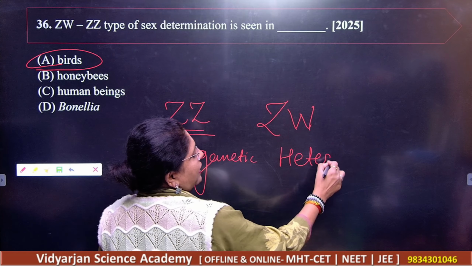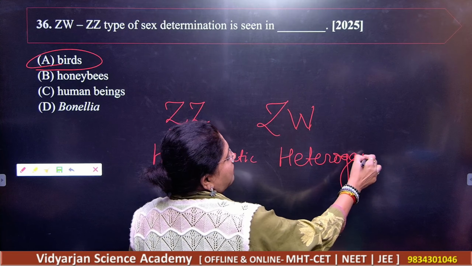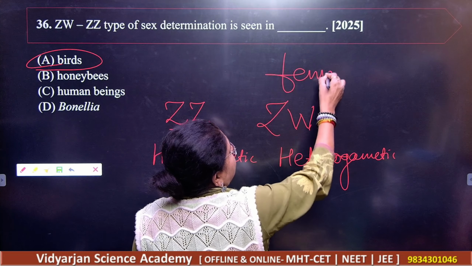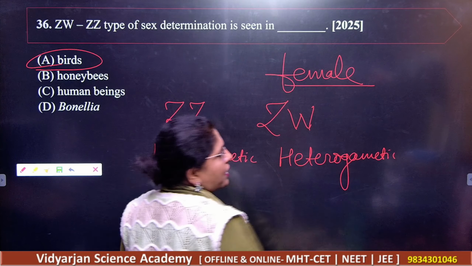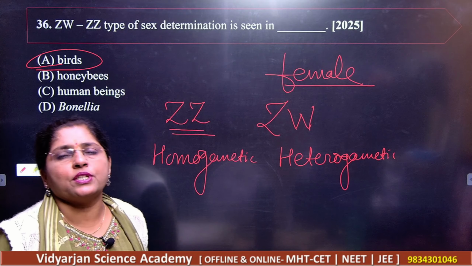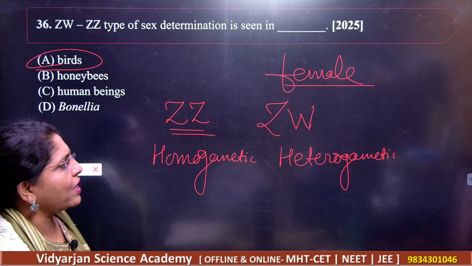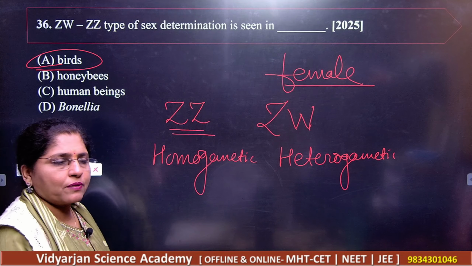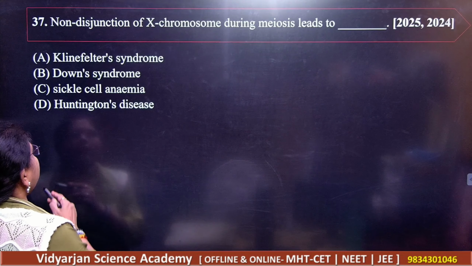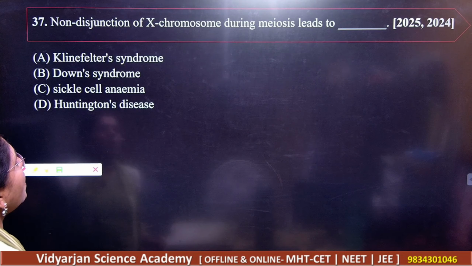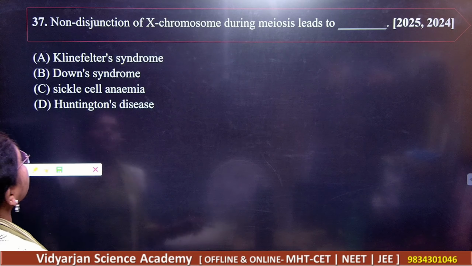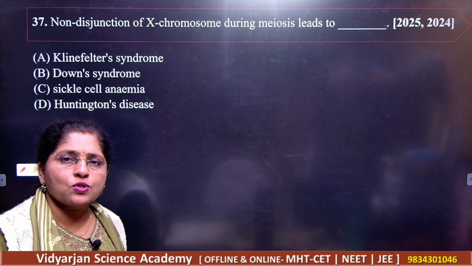Got it? The female is responsible for the determination of sex. As she has the heterogametic nature, she will form two different types of gametes. Next, non-disjunction of the X chromosome during meiosis leads to, and non-disjunction of chromosomes means what?